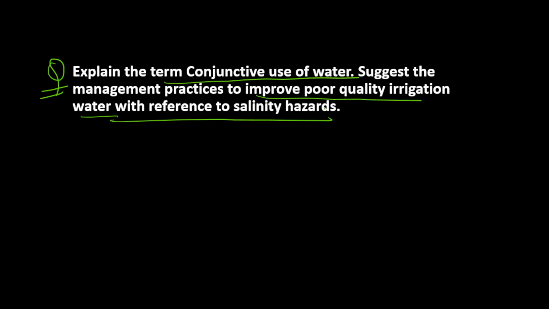So you can divide the question in two parts. In the first part, we have to explain the term conjunctive use of water. And in the second part, we have to discuss the management practices to improve the poor quality irrigation water with reference to salinity hazards.